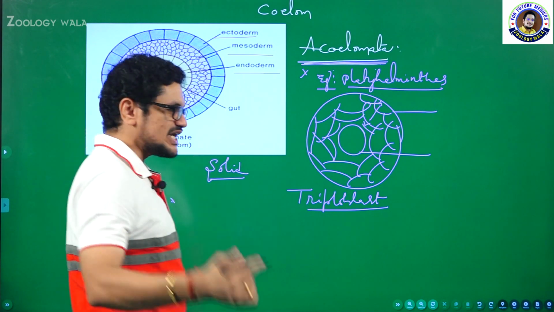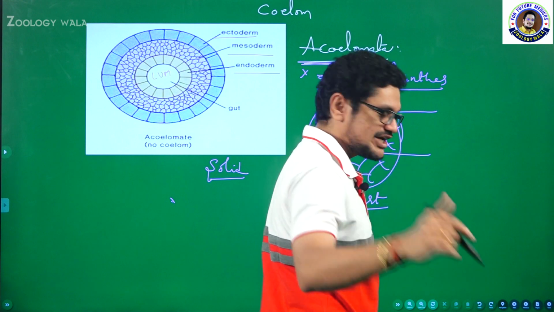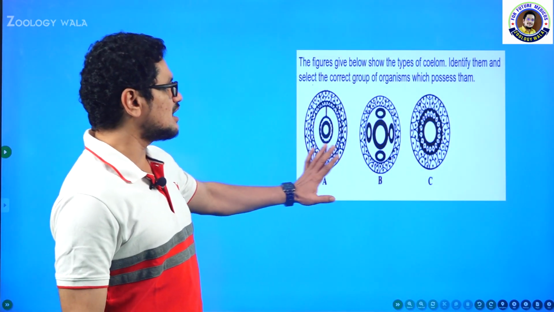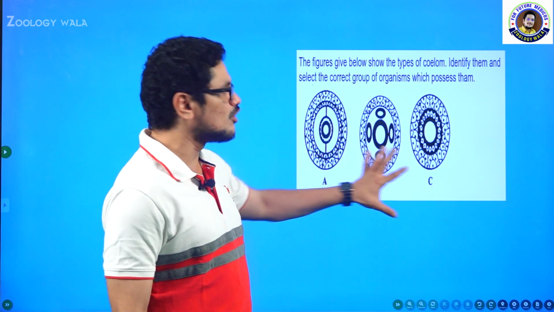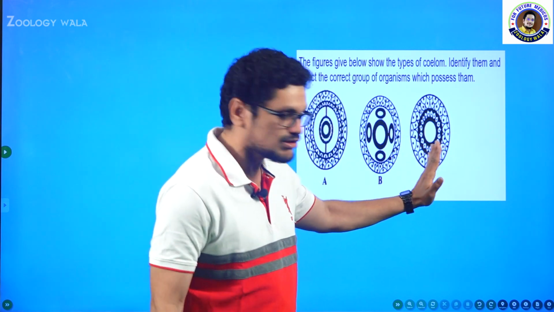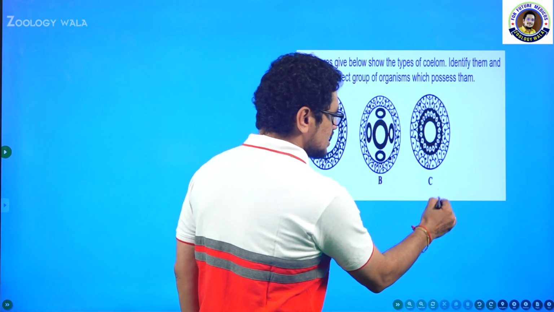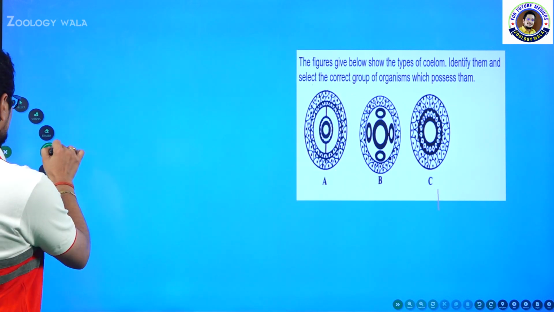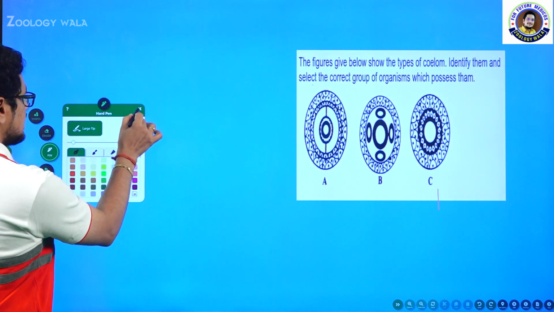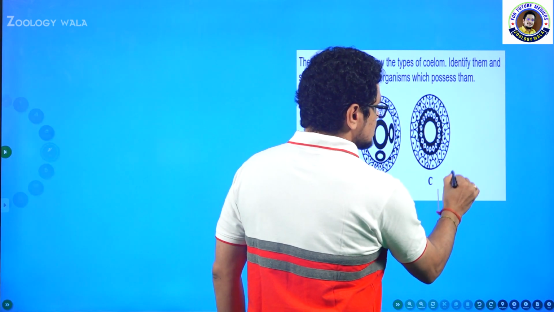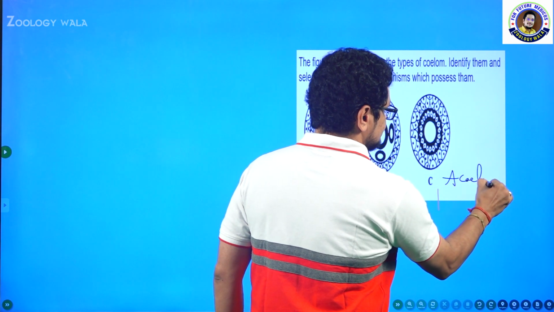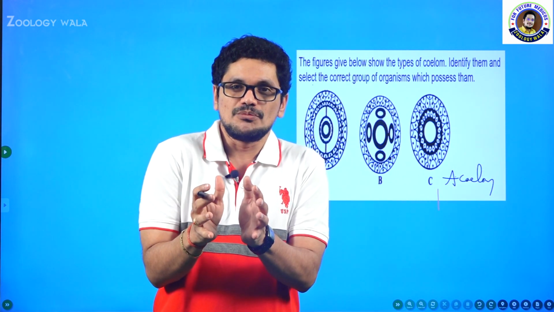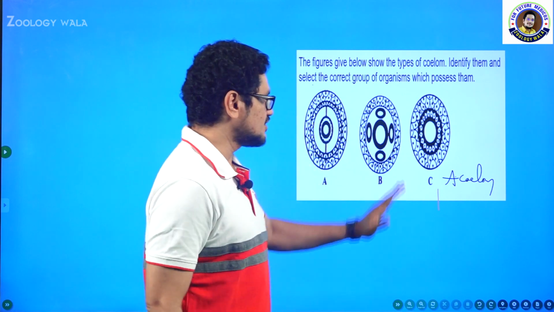Let us move to the second category. I will show all three types of coelom at once. See now, here there are three types of coeloms. This is the coelom we just discussed, the first type. This is the acoelomate condition. Acoelomate: don't separate it, it is acoelom. A means absent, coelom absent. This is the first one.